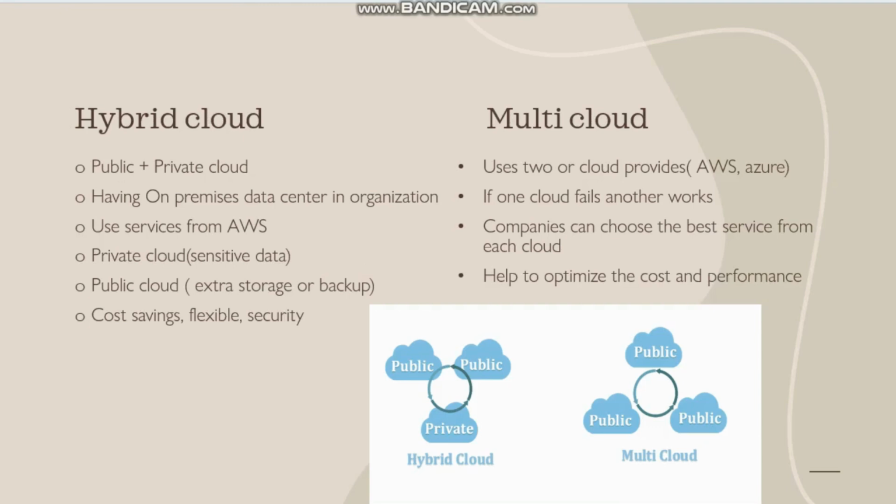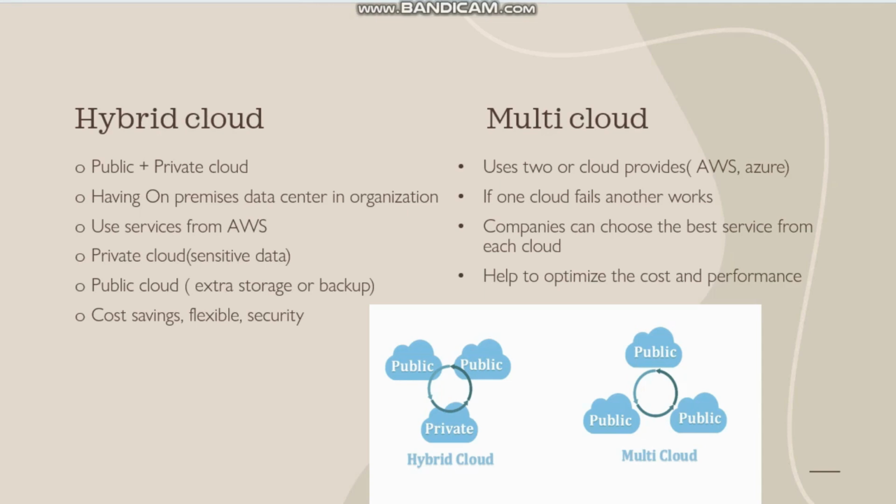Hybrid cloud. Hybrid cloud is a combination of both public cloud and private cloud, so we can take advantage of both. The public cloud is helpful for large storage and we can back up the whole data there. To keep sensitive information confidential, we can use the private cloud, so that cost is also saved and it is more secure for us. And here also we use the services provided by AWS.